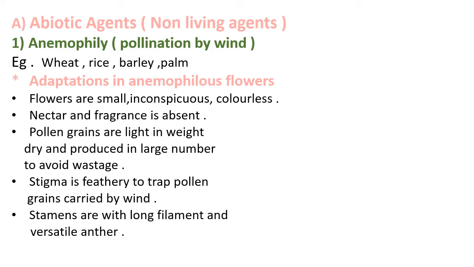Inconspicuous flowers mean that they are not easily noticeable or they cannot be easily seen. The nectar and fragrance is absent in the flowers. The pollen grains are light in weight and are produced in large number to avoid the wastage due to the uneven direction of wind. The stigma is feathery to trap the pollen grains carried by the wind.